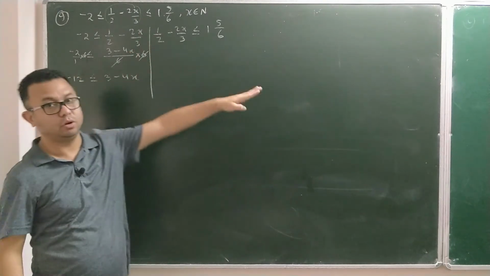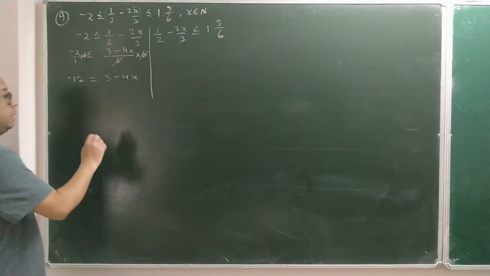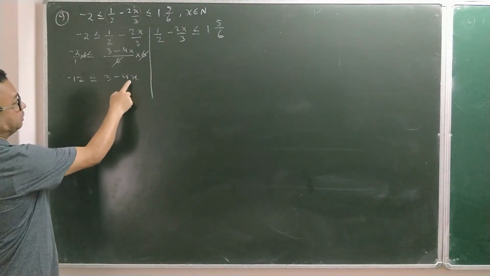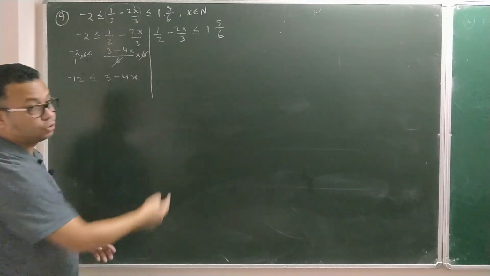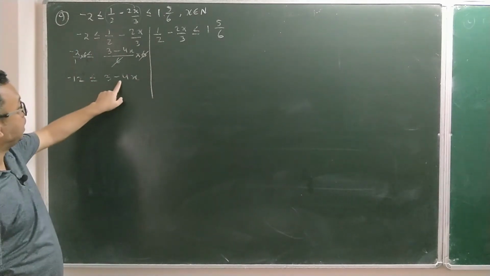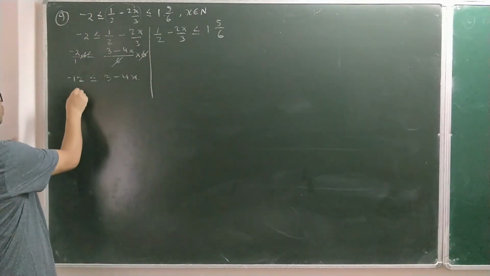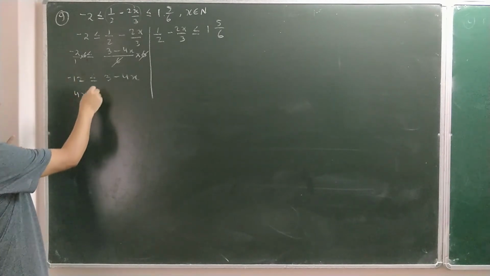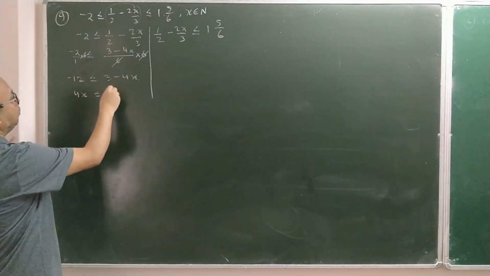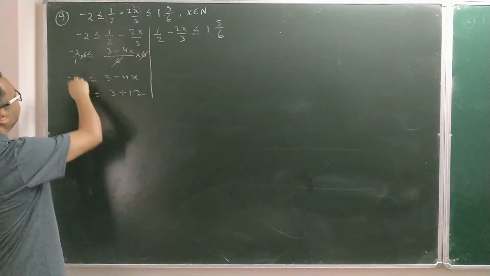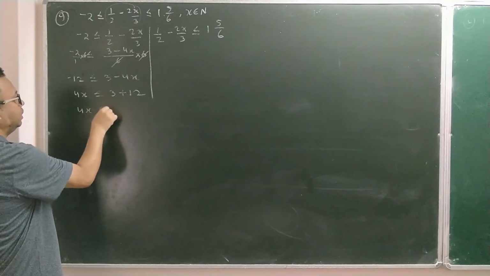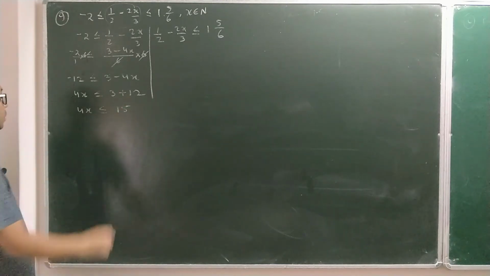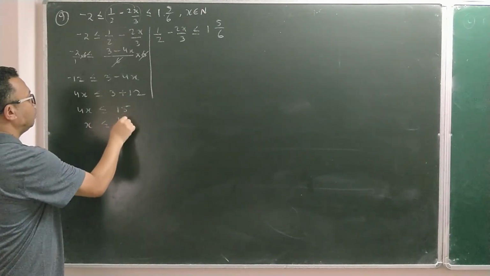Now I'm going to do the same thing on the right side also. Now I want to make x positive. So x is negative, and only a single x is there, on the right side. To make it positive, let me bring this minus 4x to the left side. So minus 4x will become positive 4x, and this minus 12, when I take it to the right side, becomes positive 12. So then we have 4x less than or equal to 15, so x is less than or equal to 15 by 4.